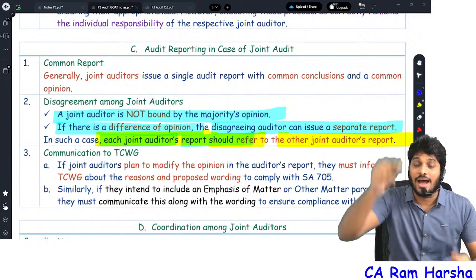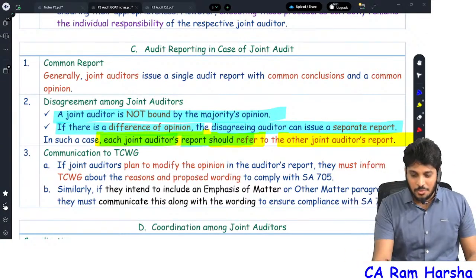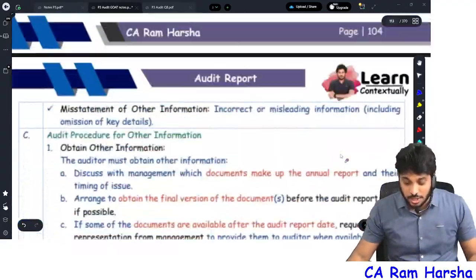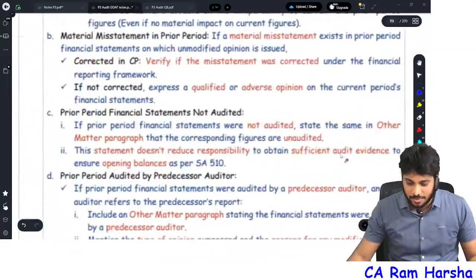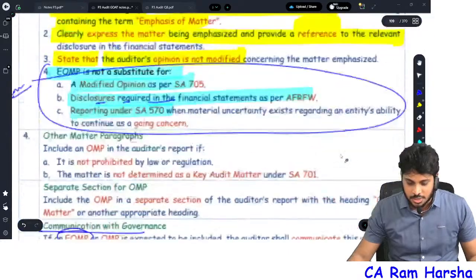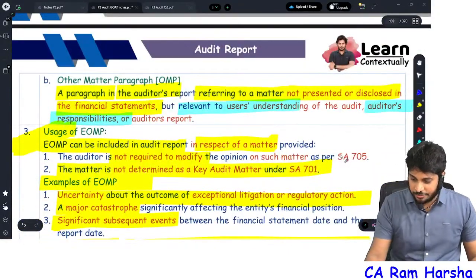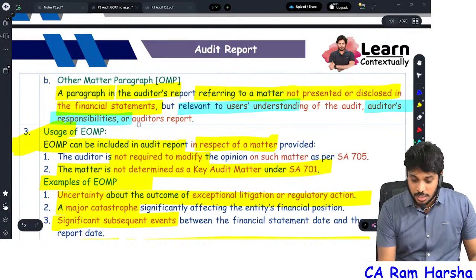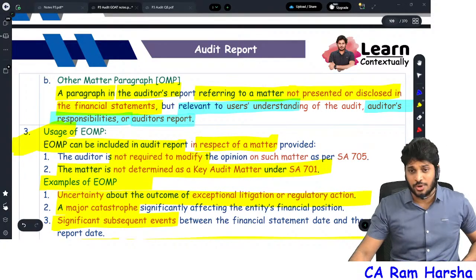Where will they refer? In the Other Matter paragraph. In the Other Matter paragraph, you need to talk about auditor responsibility, you need to talk about the auditor's report.